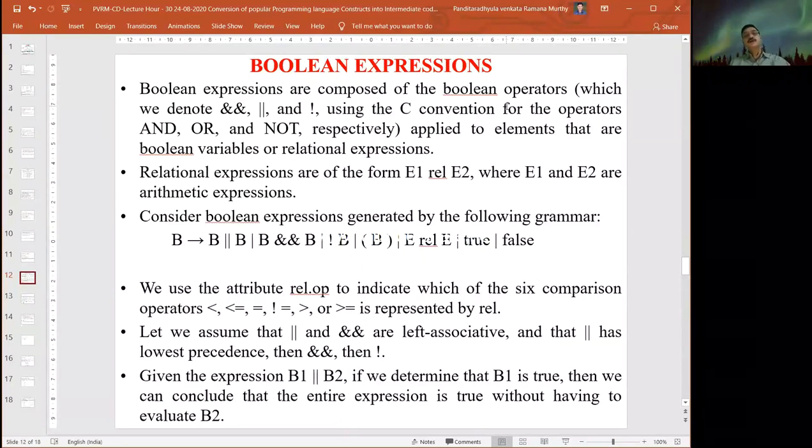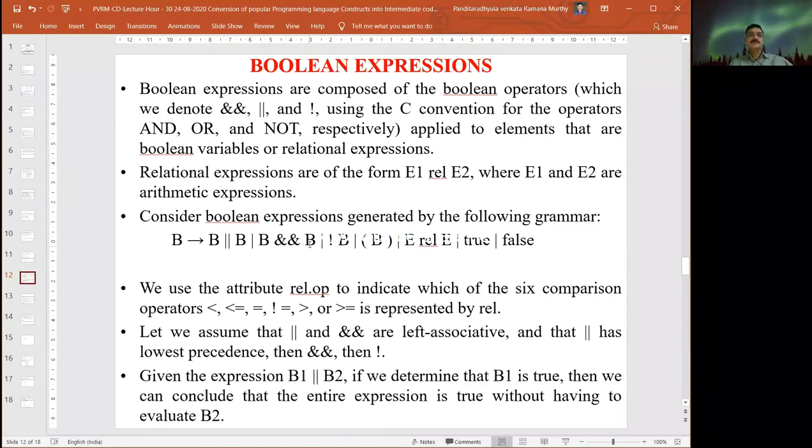Not only converting the result into yes or no, it also contains a lot of Boolean operators. The Boolean operators we use are logical and, or, not, using the C conventions for the operators, applied to elements that are Boolean variables or relational expressions.